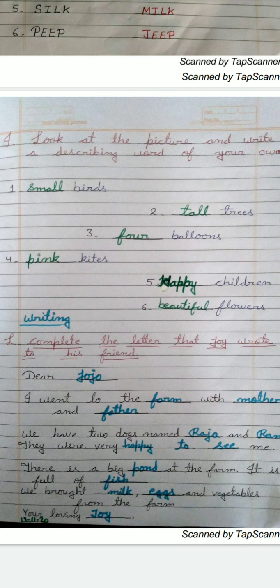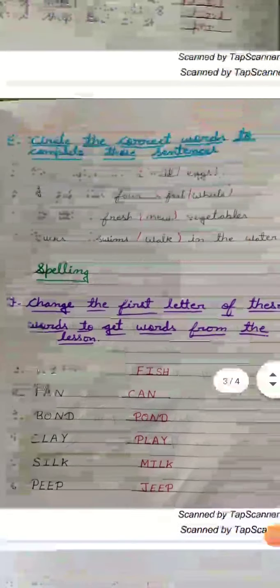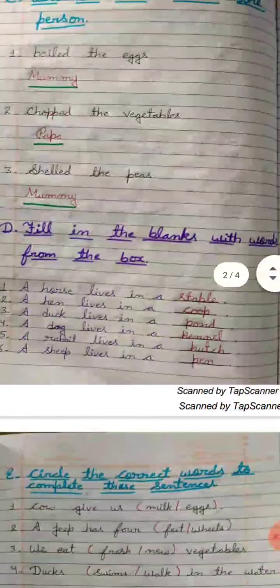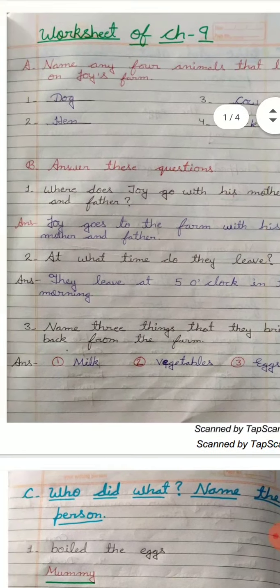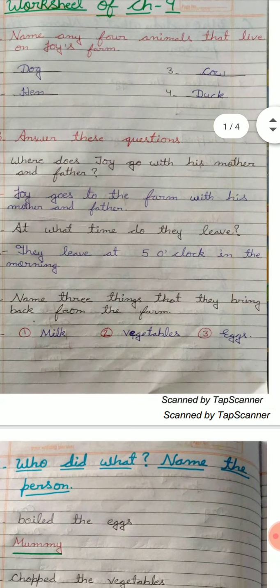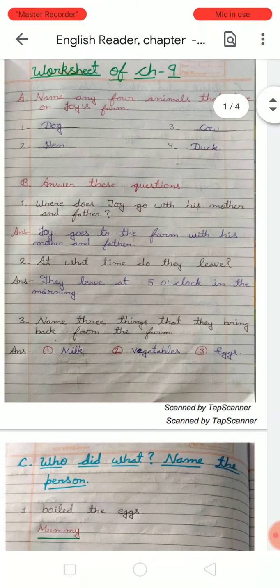And after that, at last we have to mention the date of today. Today's date is 19, 11, and 20. So we have to mention the date of today. Okay students, like this we have to complete these exercises in our notebooks with good handwriting. Students, I hope it is clear to you how to complete your notebooks in good handwriting. You also have to learn these exercises and write them in your notebook.